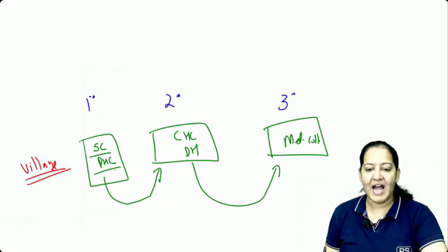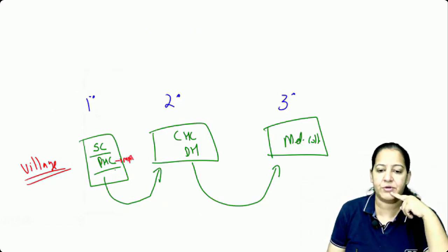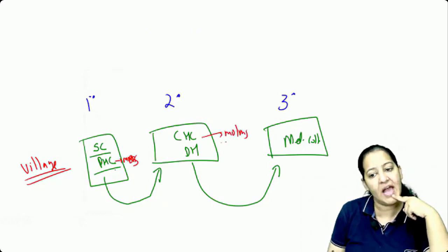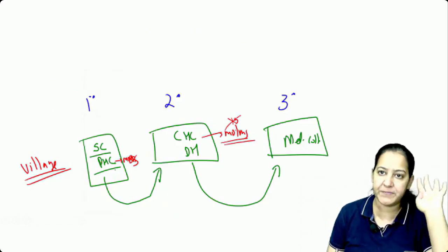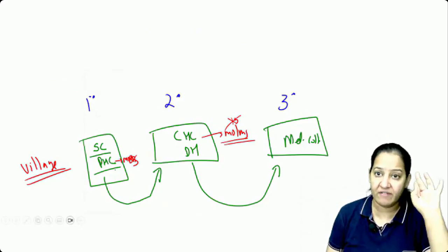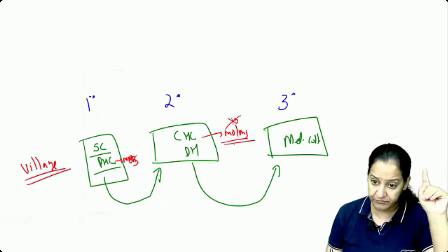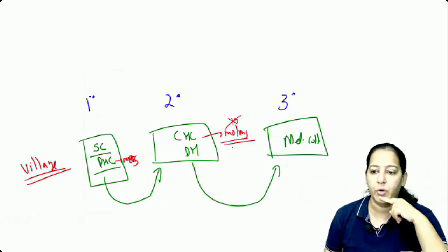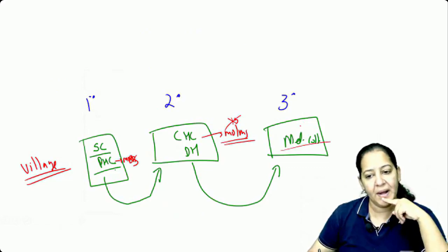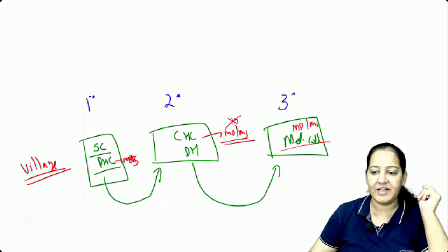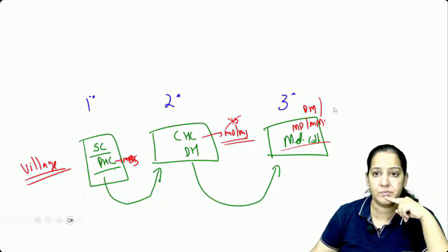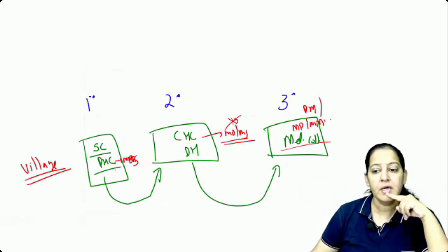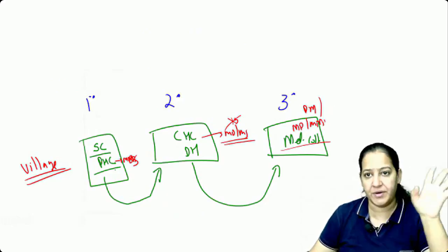At PHC, we have a simple MBBS doctor. See the degree, only MBBS doctor. At CHC, we have MD and MS doctors of few branches, not all 19. We have a surgeon, a pediatrician, an obstetrician, a medicine specialist. We have a dentist also, but not all. An ophthalmologist is also there, but not all. In medical colleges, we have all 19 branches of MD, MS. Not only this, we have DM and super specialty doctors also. Got my point? How many of you got it? So that is the tertiary unit, the last referral.